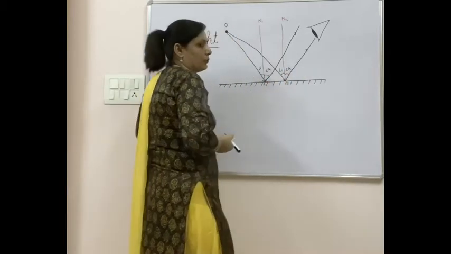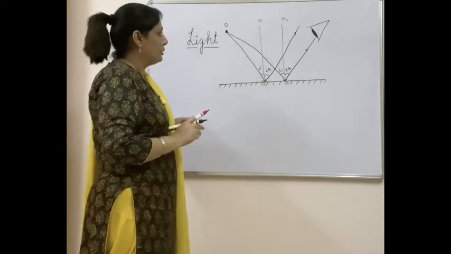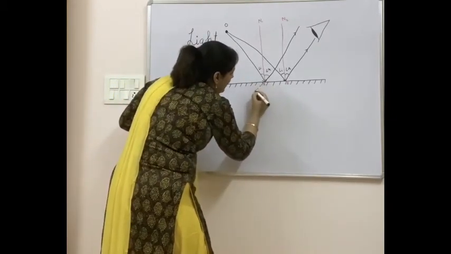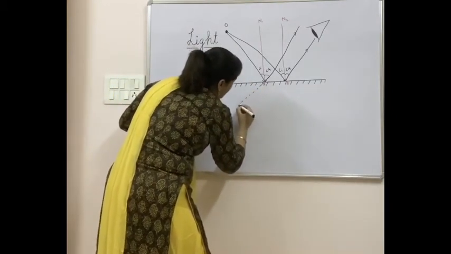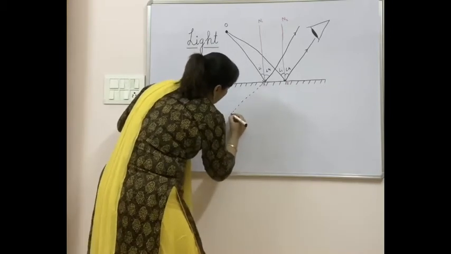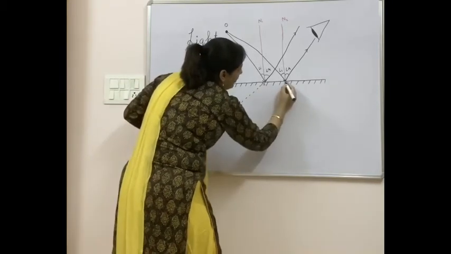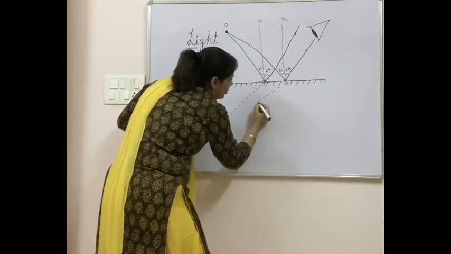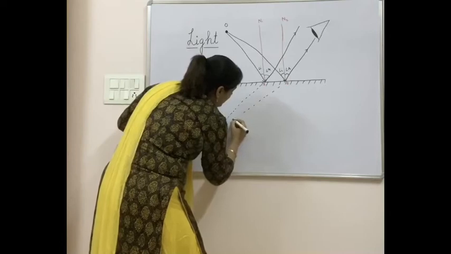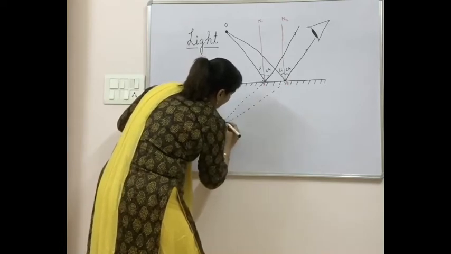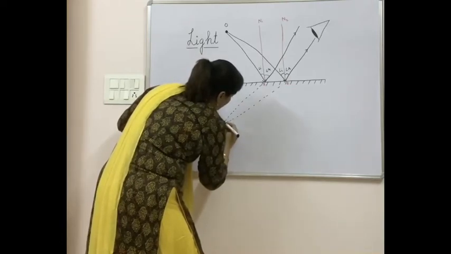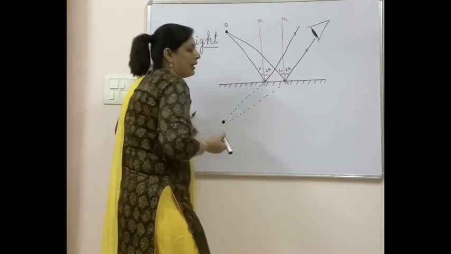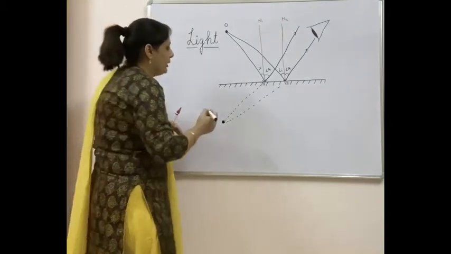Now how the image is formed in this case? For image formation, how image forms? This line is actually being extended backwards at a point, another one also. When you will draw these lines, they will appear to meet at a point, and this will come out to be your place where these 2 lines which are reflected and extended backwards will meet.